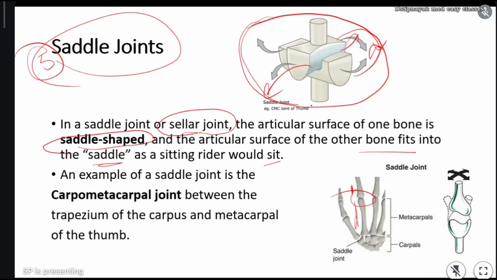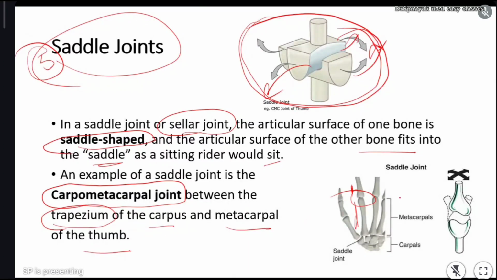Abhi is just explaining the image of this. Okay, an example of a saddle joint is the carpometacarpal joint. Okay, see, we have the trapezium. Do you know what the trapezium is? What is the trapezium? The trapezium of the carpus and the metacarpal of the thumb.